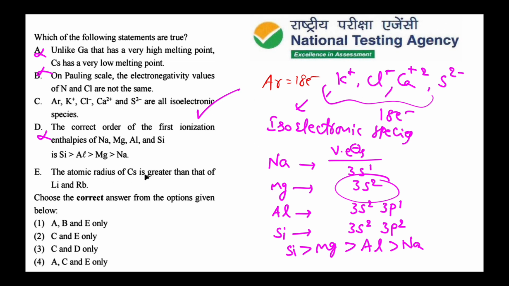Then the atomic radius of cesium is greater than that of lithium and rubidium. Lithium, sodium, potassium, rubidium, cesium. In groups, from top to bottom, atomic radius and ionic radius increase, so cesium has a greater atomic radius than lithium and rubidium. So this is the correct statement. So what are the correct statements? C and E are correct statements, the remaining are all wrong. So the correct option is the second option.